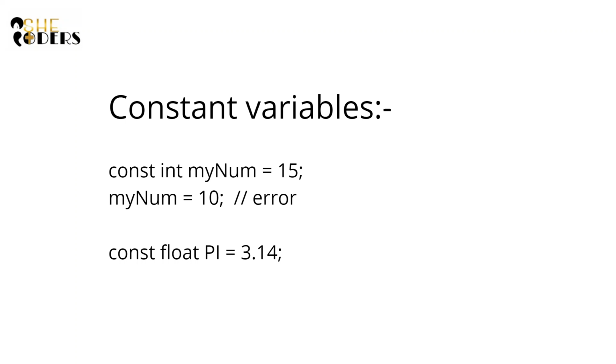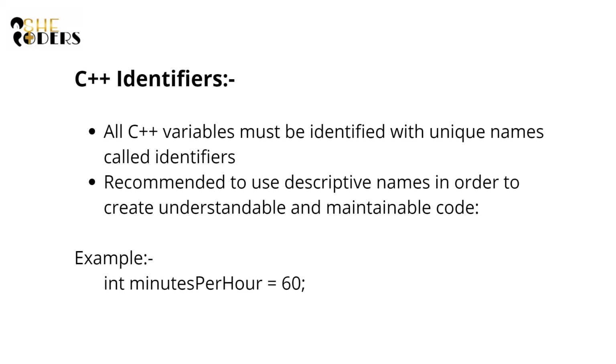Whenever we try to change the value of my num in the next lines, it will raise an error. Just like that, const float pi equals 3.14. It allocates memory whose value we cannot change further.